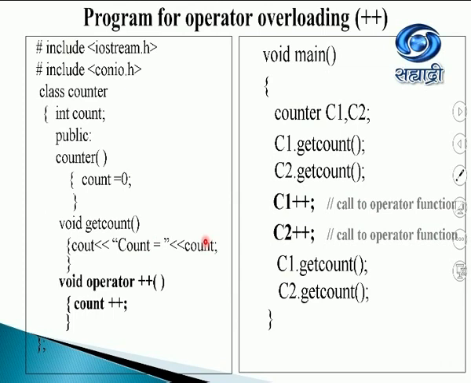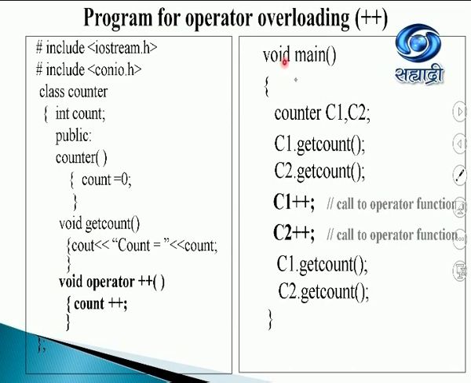Then comes the overloaded operator function. Since I'm writing this function inside the class, I need not use the scope resolution operator, I simply give the body to it. So void is the return type, operator is again the keyword. The OP that we have been talking about is the operator that we want to overload, and in this case it is the plus plus operator. So I say count plus plus. It will increment the value of count by 1. In this case, if it is 0, it will increment it by 1, so make it 1. The class closes at this point.